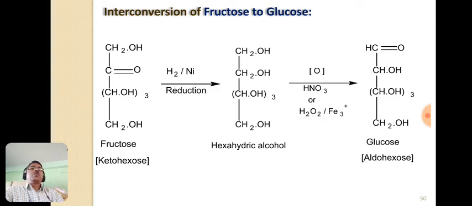So the interconversion of fructose to glucose involves two steps. First step is the reduction of fructose to form hexahydric alcohol. In this reaction, this carbonyl group is reduced to this secondary alcoholic group, and in the next step, the oxidation of this terminal CH2OH group occurs into this aldehyde group, and we get glucose.